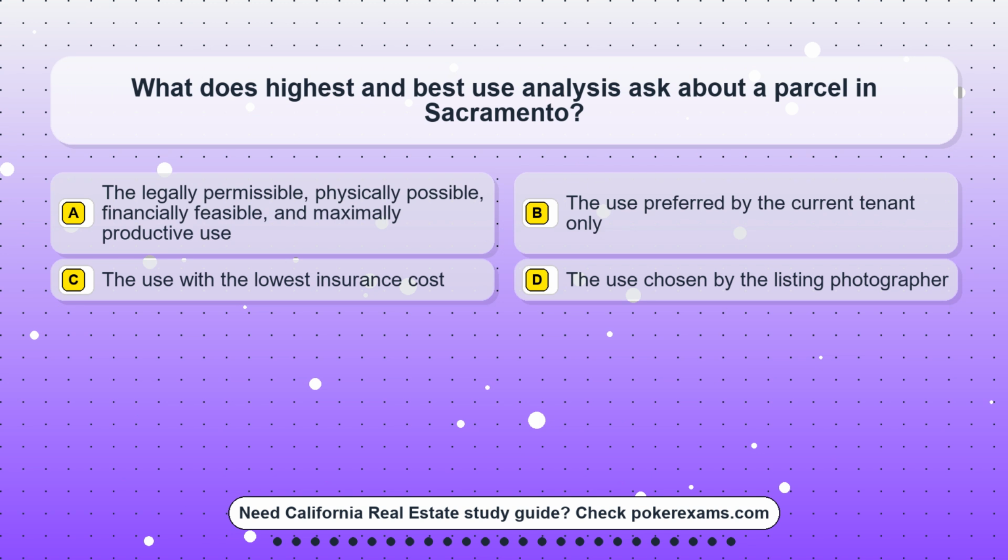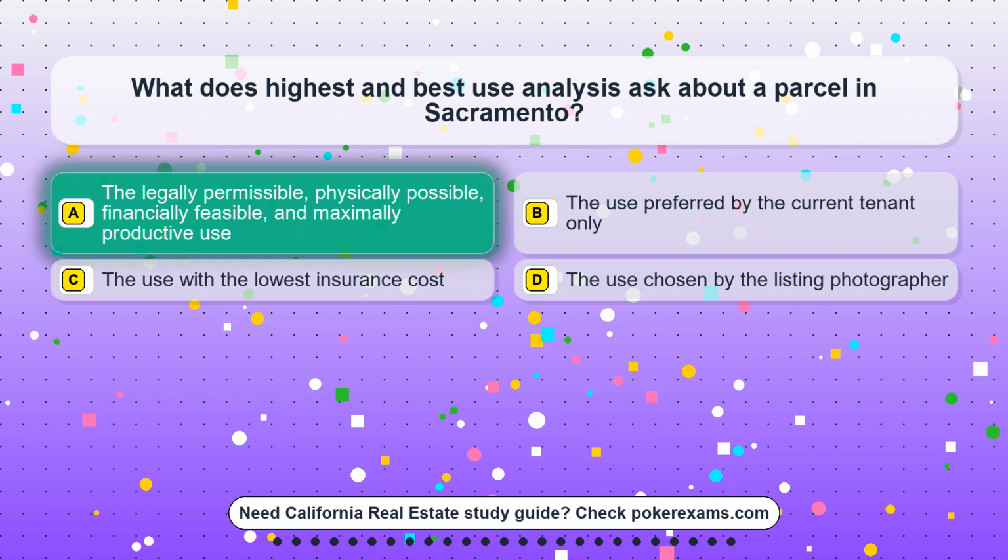Question 12. What does highest and best use analysis ask about a parcel in Sacramento? Option A. The legally permissible, physically possible, financially feasible, and maximally productive use. Option B. The use preferred by the current tenant only. Option C. The use with the lowest insurance cost. Option D. The use chosen by the listing photographer.